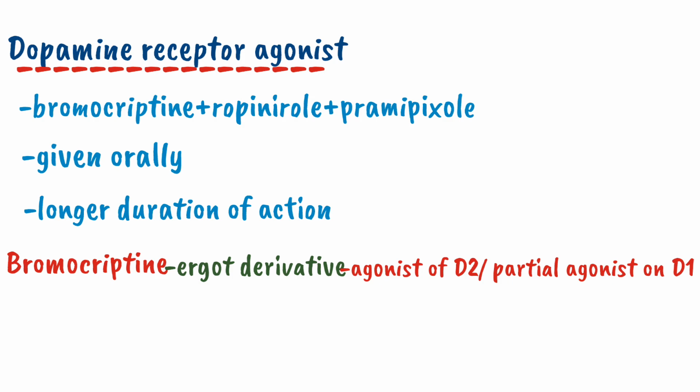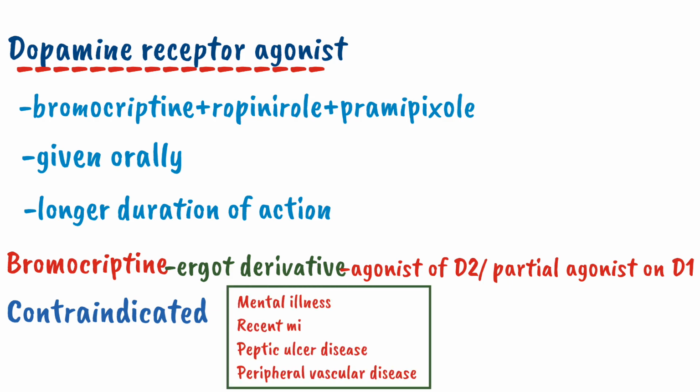Bromocriptine is not widely used because it causes severe side effects such as constipation, postural hypotension, cardiac arrhythmia, and digital vasospasm. So it is contraindicated in patients with a history of mental illness, recent MI, peptic ulcer, and peripheral vascular disease. While ropinirole and pramipexole are non-ergot derivatives and they are safer than bromocriptine.